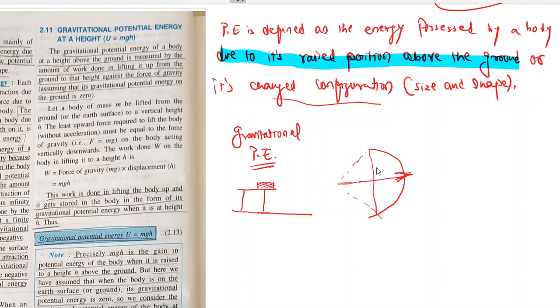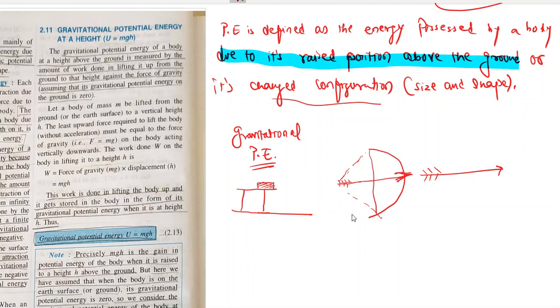This is the normal position of the string and this is the pulled position. What happens as soon as you leave this pulled string? This arrow goes ahead. Correct?